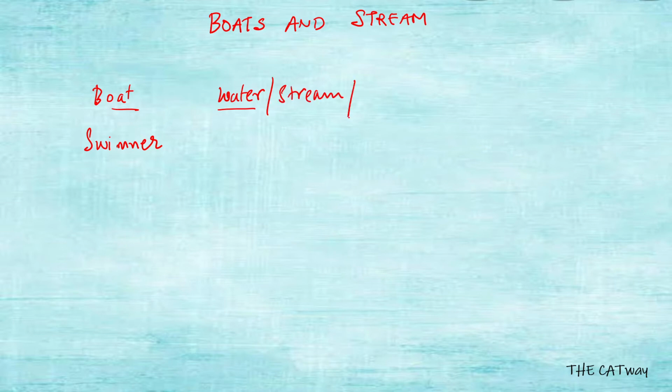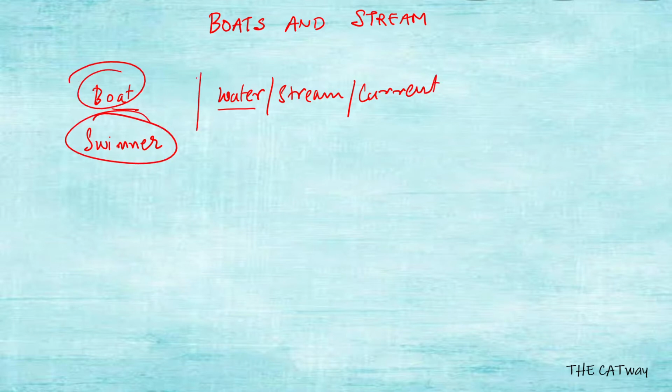So in this video, we are going to start with boats and stream. The boats and stream concept is similar to the relative speed concept, but there is a slight difference here. There are two objects which are in relation to one another. The first one is the boat, or sometimes a swimmer or something like that. But the second object is not a boat or a swimmer, but the water, which is represented as stream, or current. So this boat or the swimmer is in relation with water, stream, or current, whatever you may call it, or whatever the question calls it.